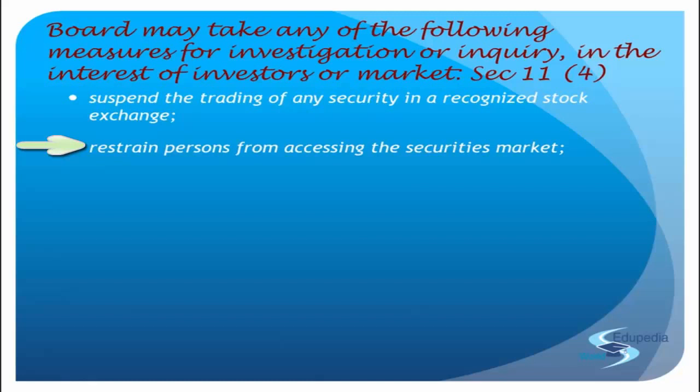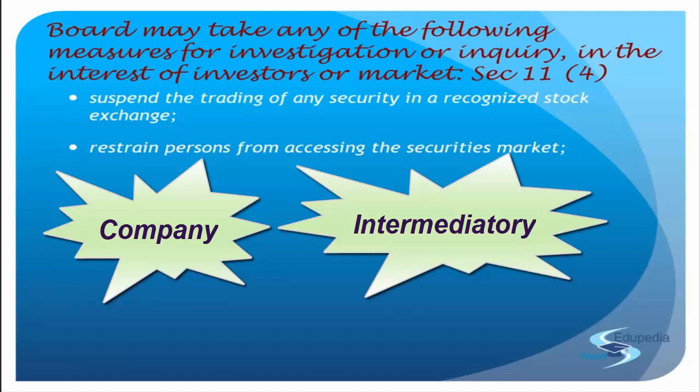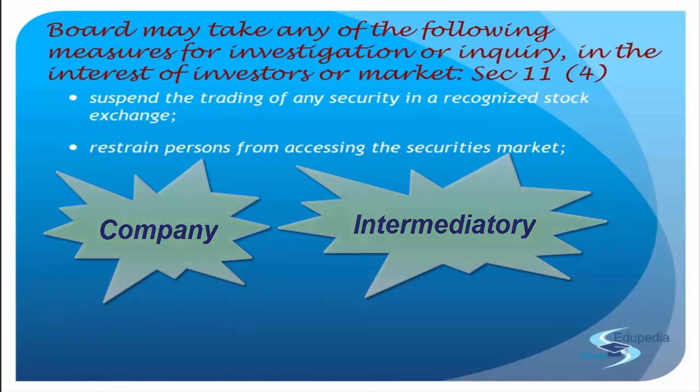Now over here, when they talk about the person associated, it means the intermediaries. In the first place the person is the company, in the second place the person is the intermediary or the broker. SEBI says that these brokers who are associated with the security market to buy, sell or deal in securities, even they can be restrained by SEBI from taking action.